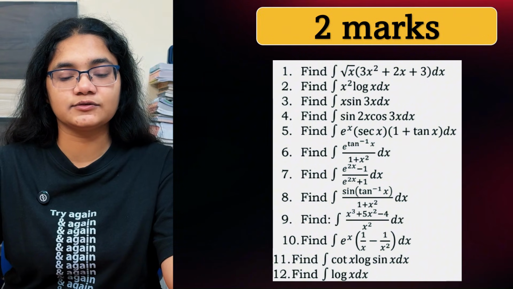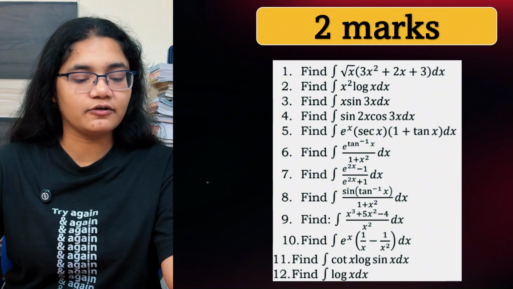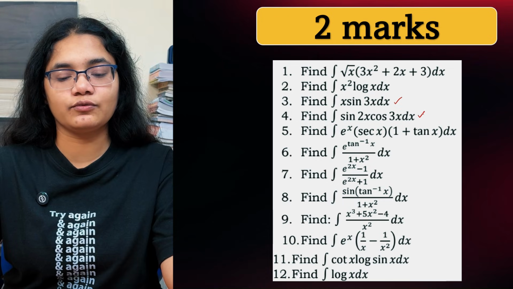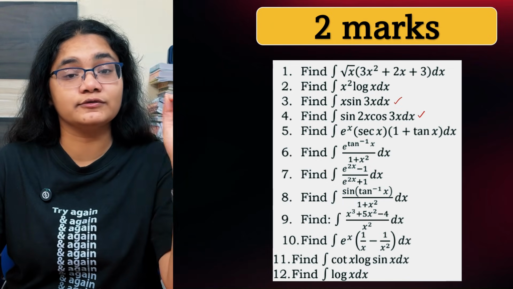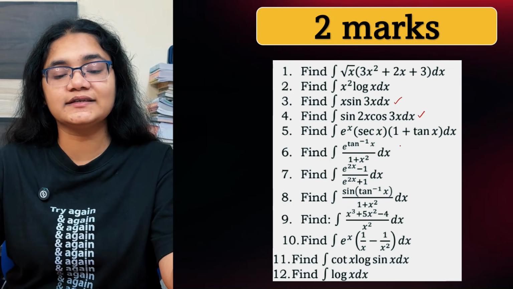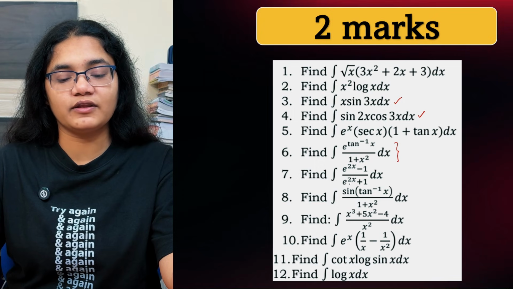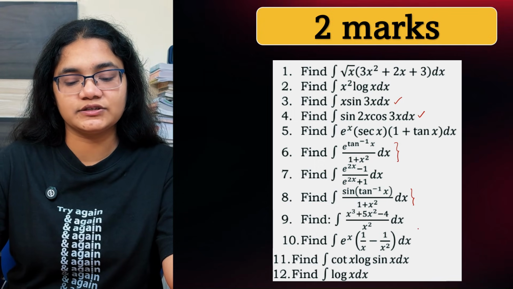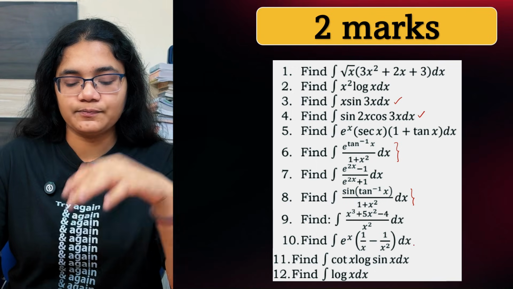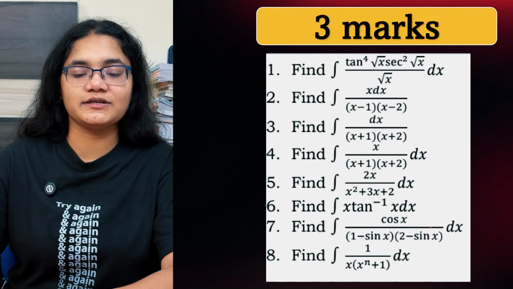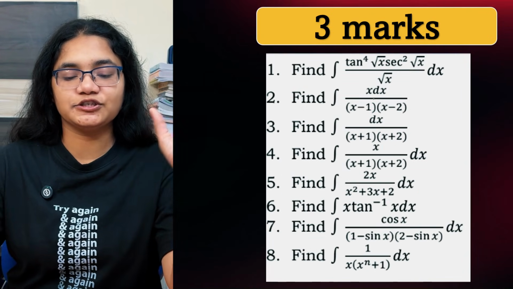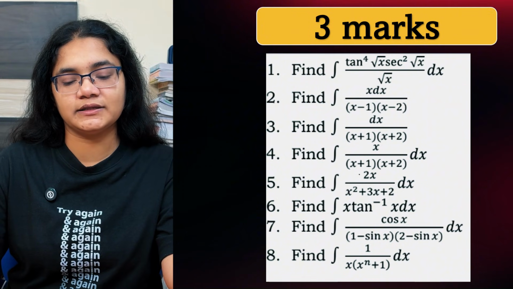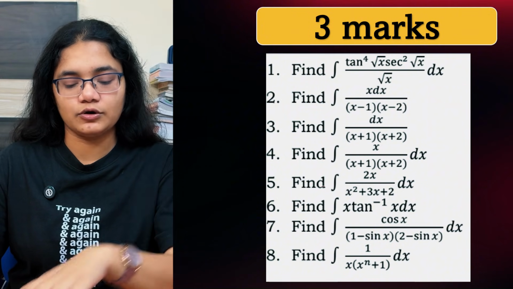Here it is x square log x. Then some trigonometric functions are involved here. Here sin 2x and cos 2x, cos 3x, you have to use the trigonometric identities. Here also with e to the power of, different types of questions are there that you need to practice. Now similarly for 3 marker questions also, mostly you can see special types of functions, how to solve them. So just try to solve all these questions.